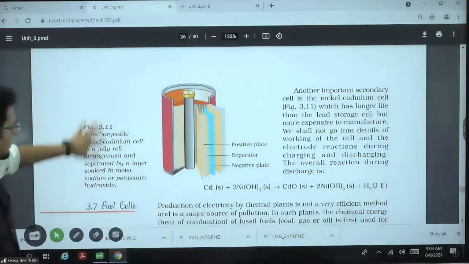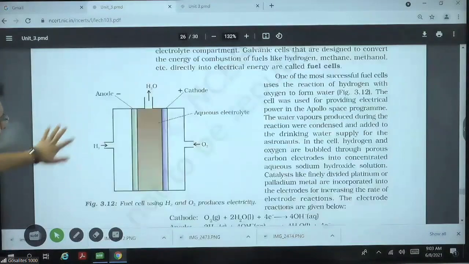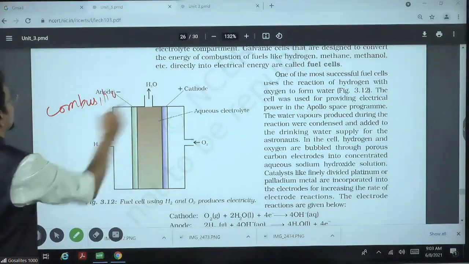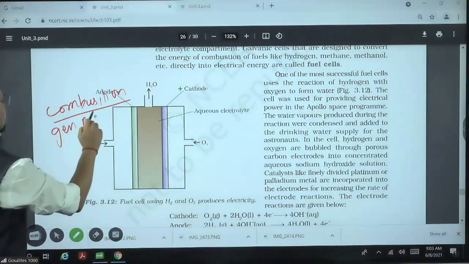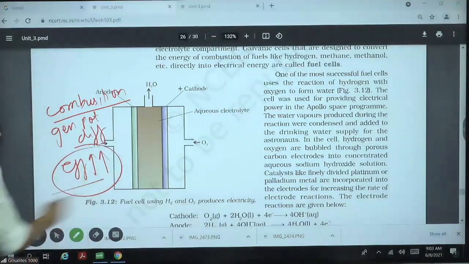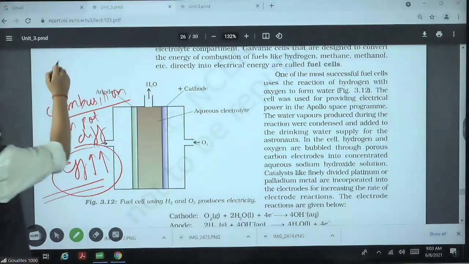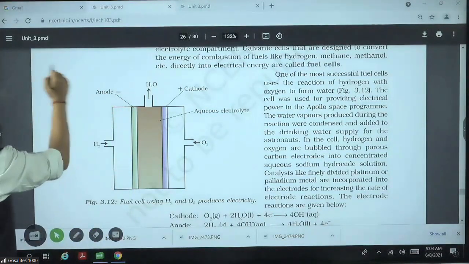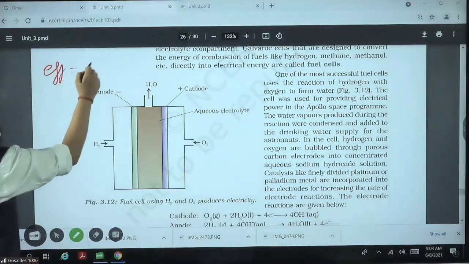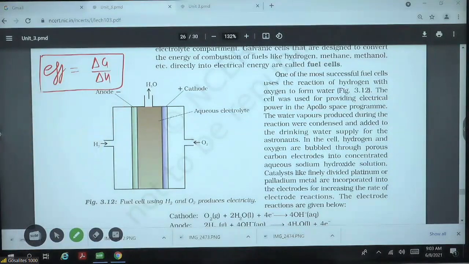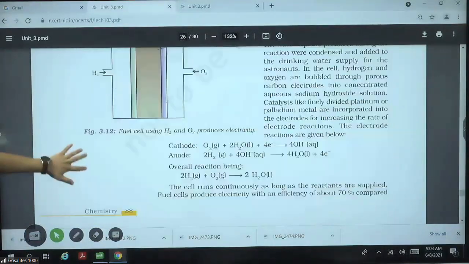And last thing here, in fuel cell, combustion reaction happens which generates potential difference. High efficiency is there for the fuel cell. And if they ask you how much is the efficiency, efficiency is delta G by delta H. You can write in the NCERT here, efficiency is delta G by delta H.